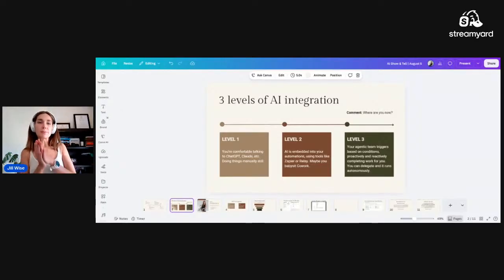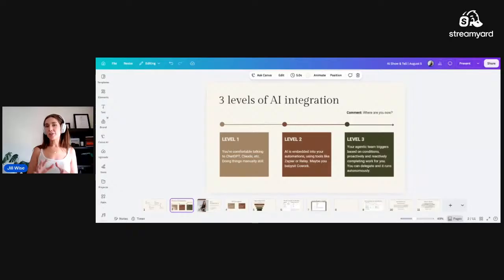A quick recap of the levels of AI integration, just so that we're all at the same speed. A lot of people might be aware of level 1. This is where you are comfortable talking with Claude, ChatGPT, Gemini, Grok, whatever platform you're using. You talk to your AI, but you're doing things manually. It is giving you outputs in the conversations. You have to remember what conversation had what output, what it produced for you, where that was, and you're chatting with it more collaboratively. This is where you hear people saying things like, I use Claude as a sparring partner. I use ChatGPT to help me brainstorm. That is level 1 AI integration. That is where most people start.